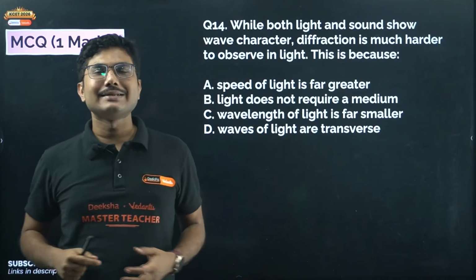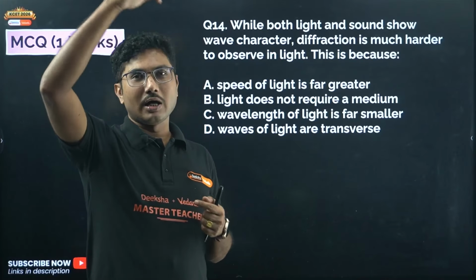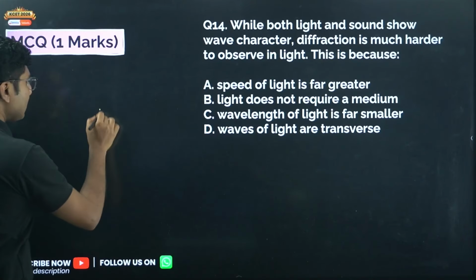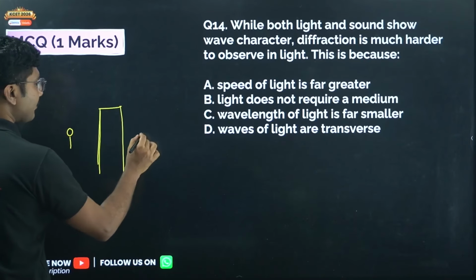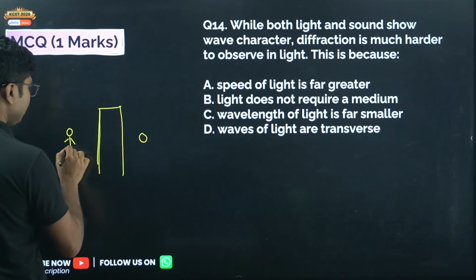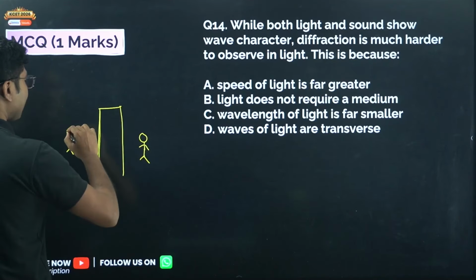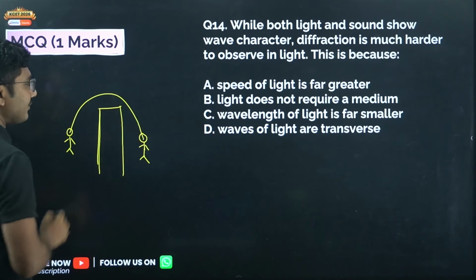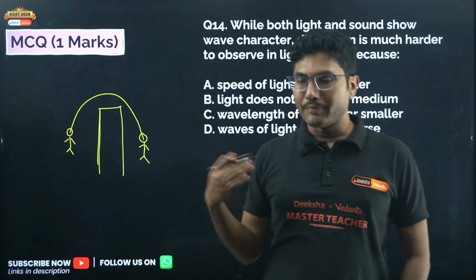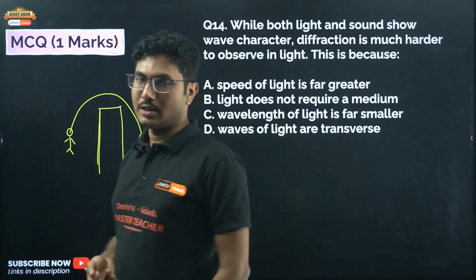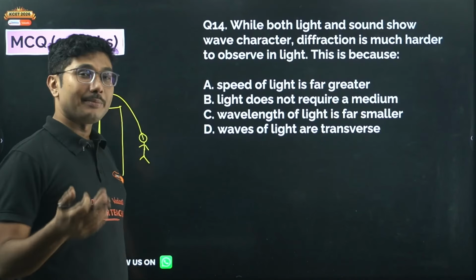Right? Now why does that happen? This is because sound waves can travel around the barrier. Suppose this is the wall, this is where you are standing, and this is where your friend is standing. Now if you say something, the sound wave will easily travel because it can bend, and the main reason is that the wavelength of sound is much higher, in the order of centimeters or meters.